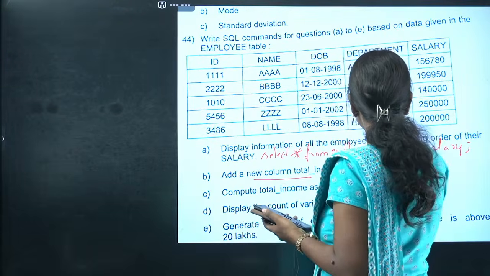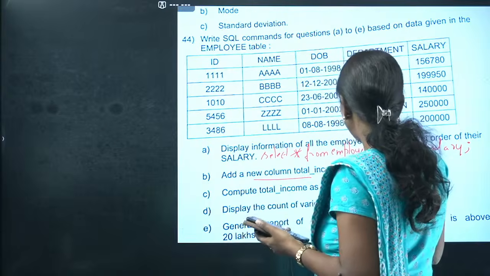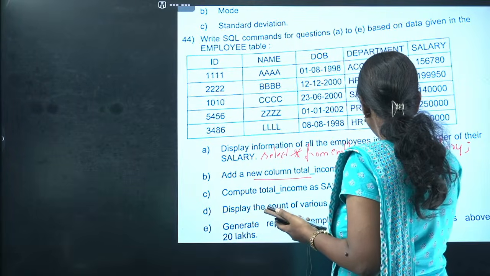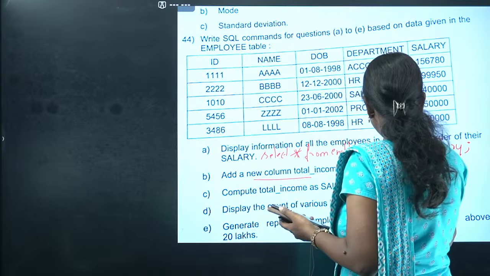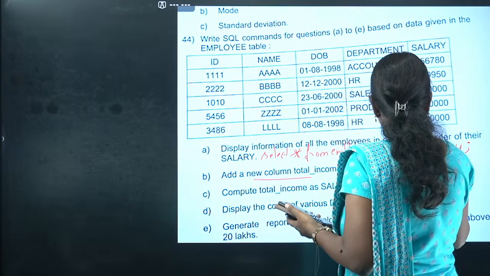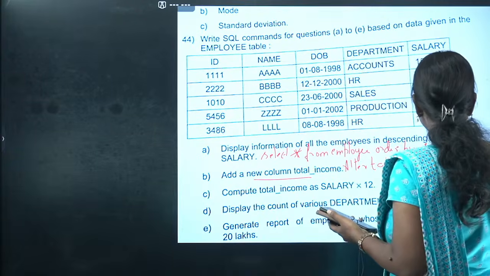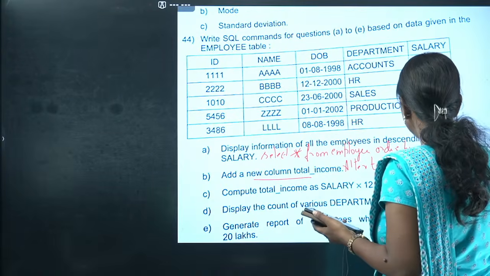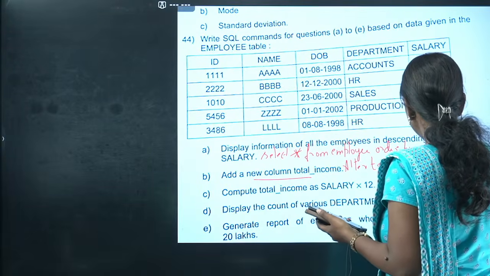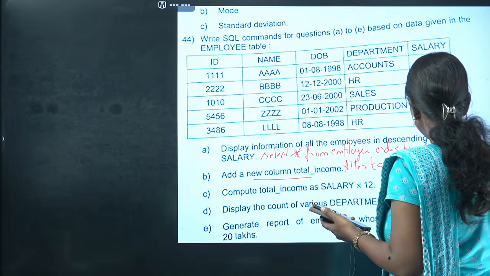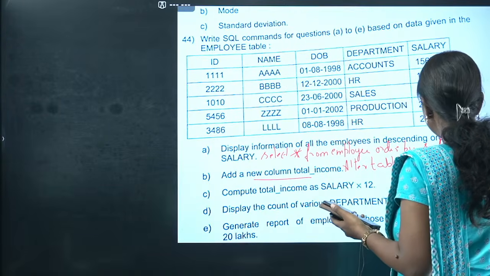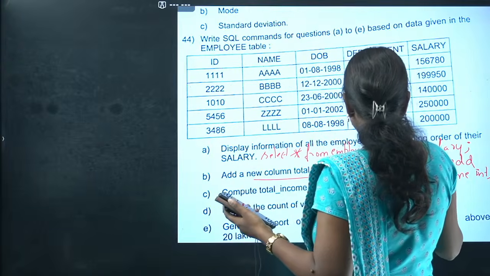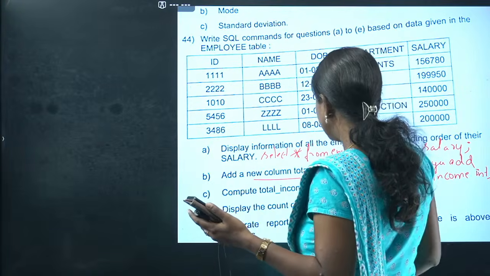A little bit. Okay, add a new column. So add a new column. We will make it ALTER TABLE employee, ADD total income, and I will just take it as int. ALTER TABLE employee ADD total_income int. Okay, this is the answer.